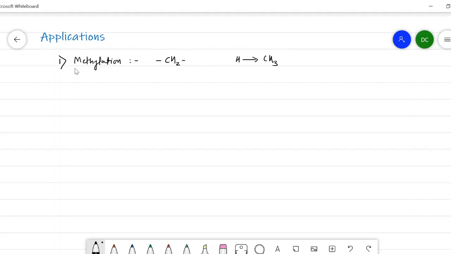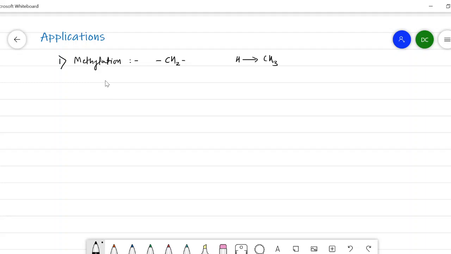Diazomethane causes the methylation of various compounds such as mineral acids, alcohols, phenols, amines, as well as carboxylic acids.